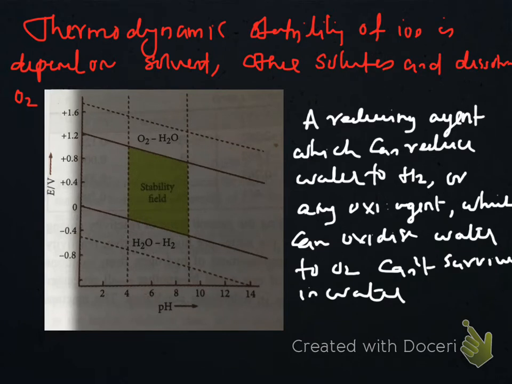Thermodynamic stability of an ion depends on many factors such as the solvent, other solutes present in the solution, and the presence of dissolved oxygen. This graph is an important one to explain the stability of water.